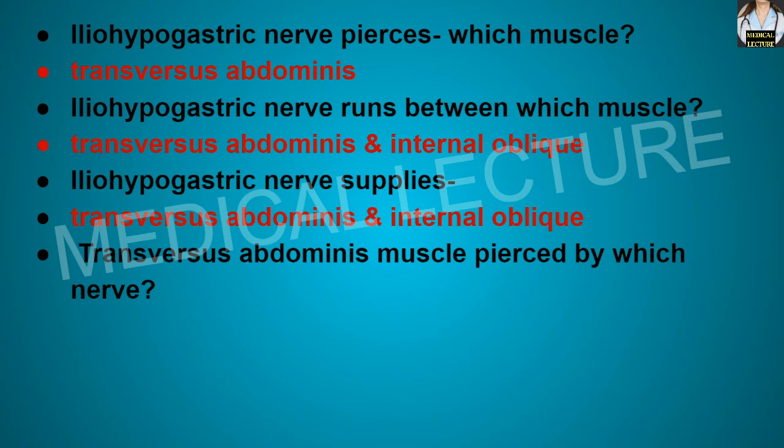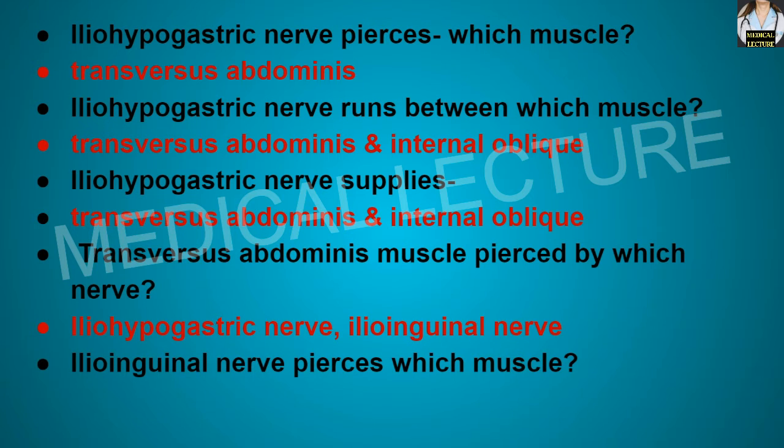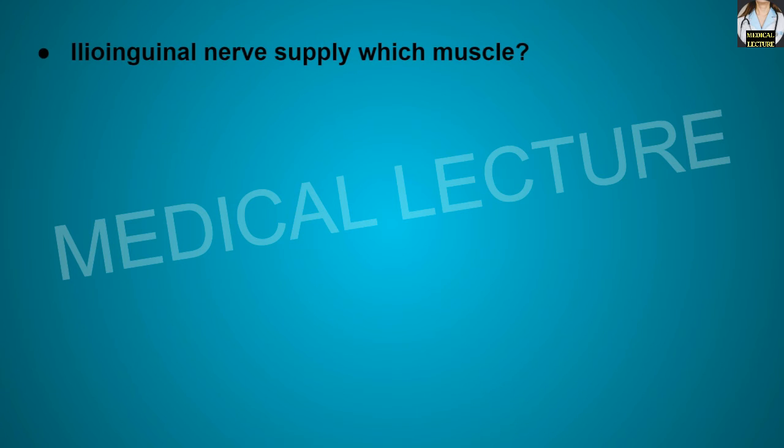Transversus abdominis muscle is pierced by which nerve? It is pierced by the iliohypogastric nerve and the ilioinguinal nerve. Ilioinguinal nerve pierces which muscle? It pierces the transversus abdominis and the internal oblique muscle. Ilioinguinal nerve supplies which muscle? It supplies the transversus abdominis and the internal oblique muscle.